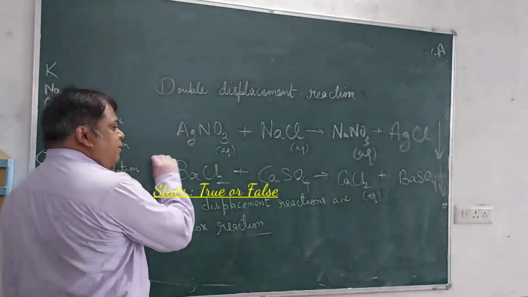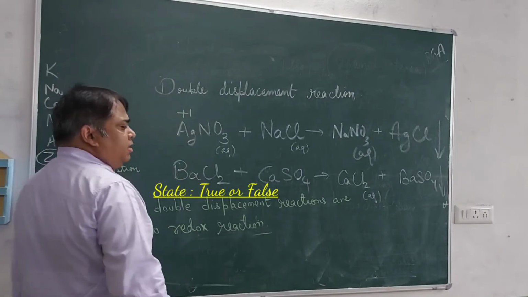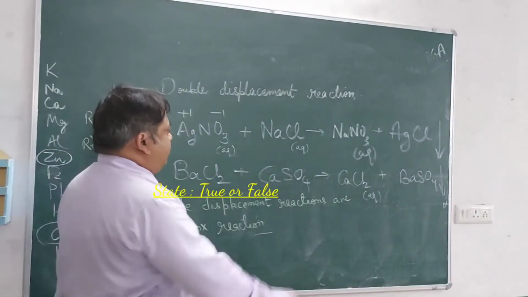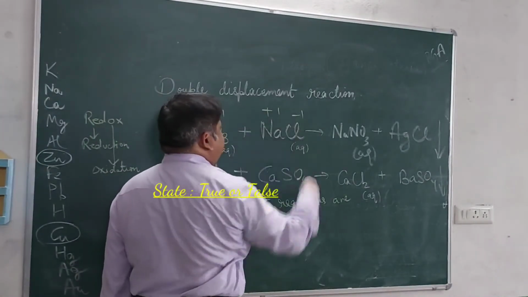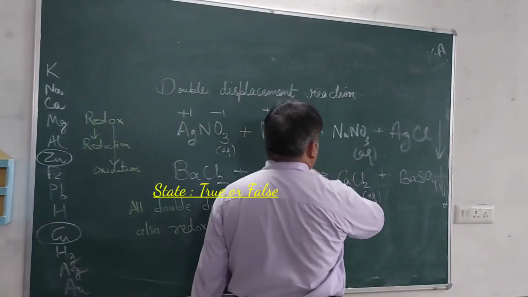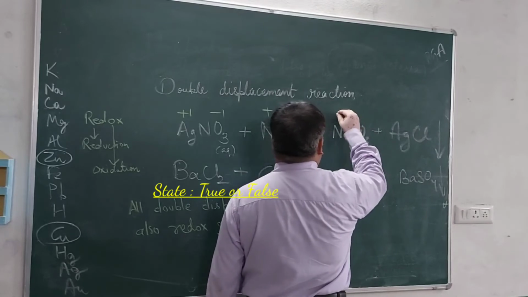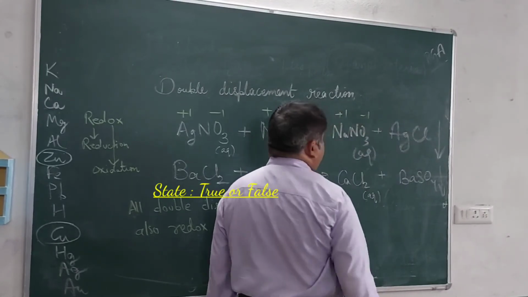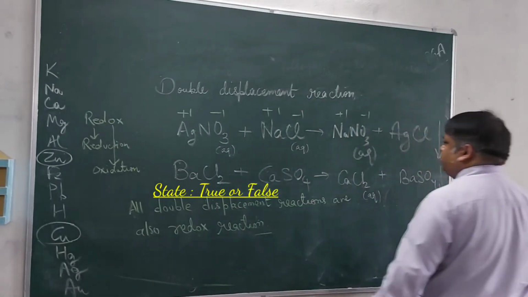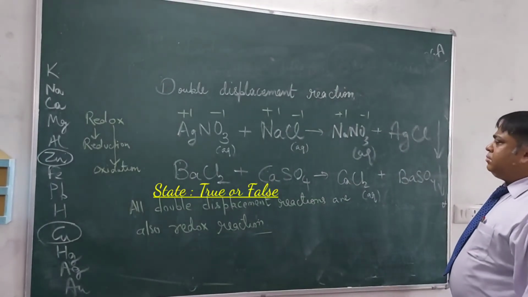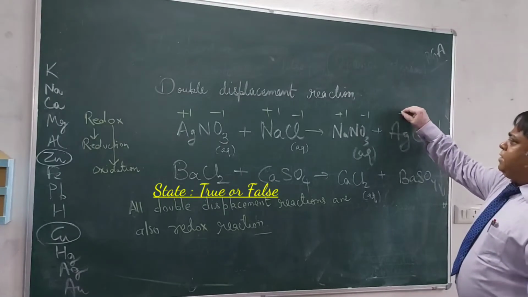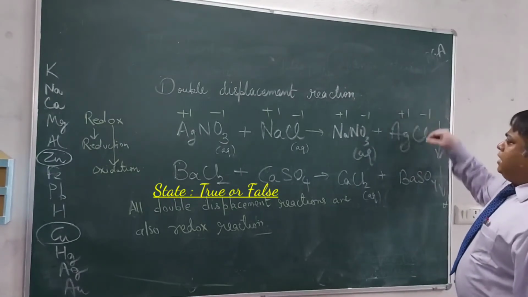Like silver is monovalent, in solution it will have +1 charge. NO3 has -1 charge. See HNO3. It has +1 charge and -1 charge.